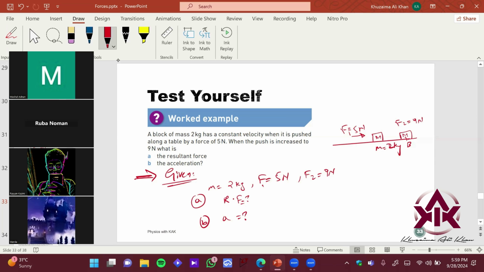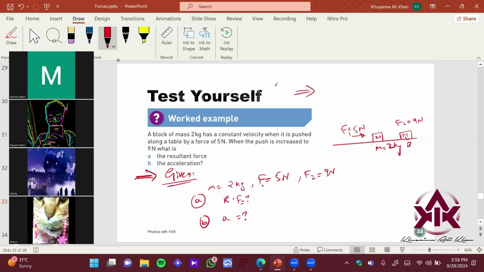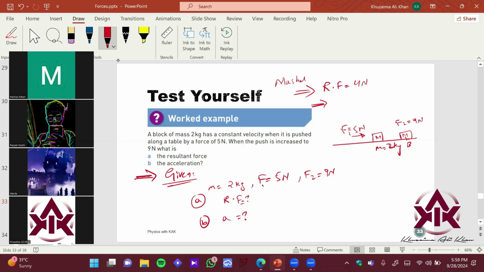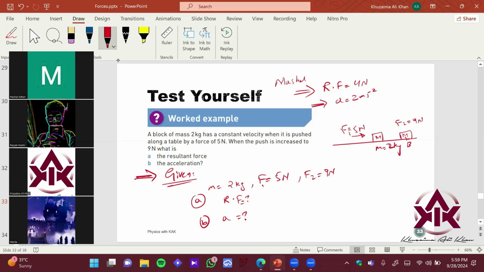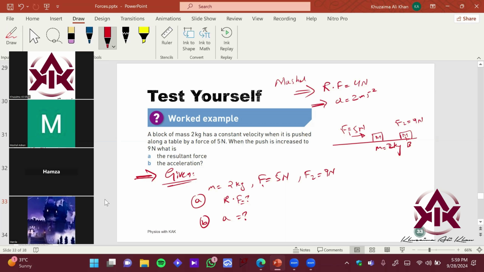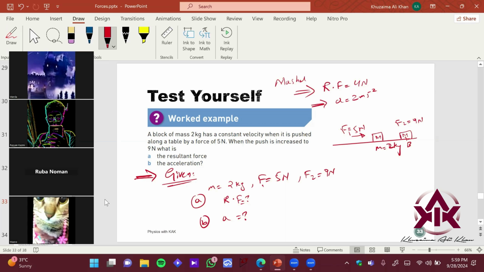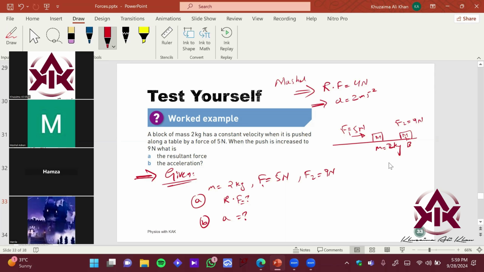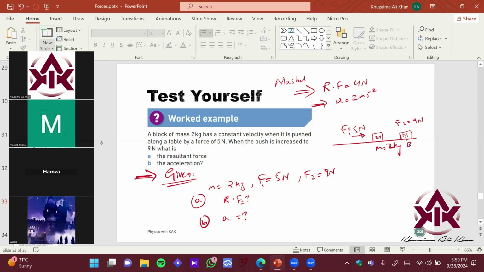So for the resultant force, I have 4 newtons, and for the acceleration, I have 2 meter per second square. Good. Right? I believe that everyone is getting the same answers. If your answers are matching with Mashal's answers, give me a thumbs up. Okay, good. That's good. So yeah, let's solve it out and it should give you a great idea.